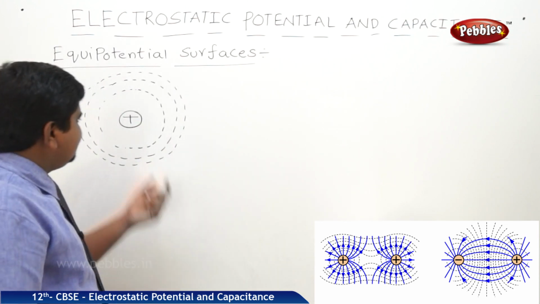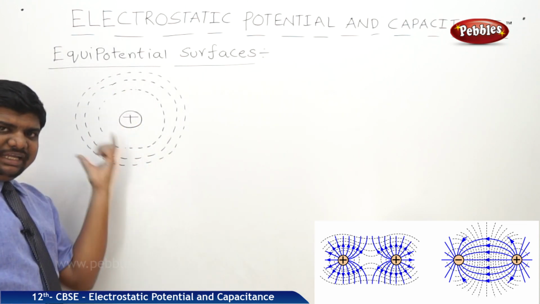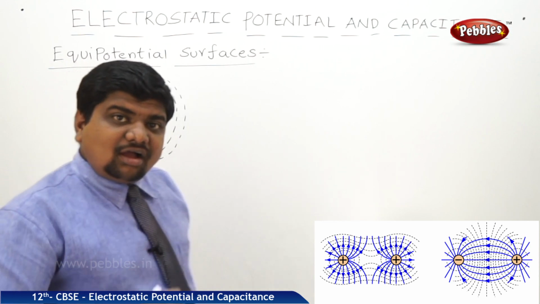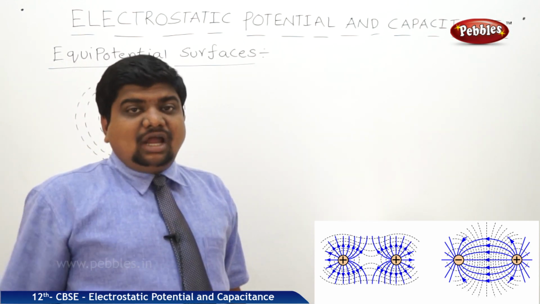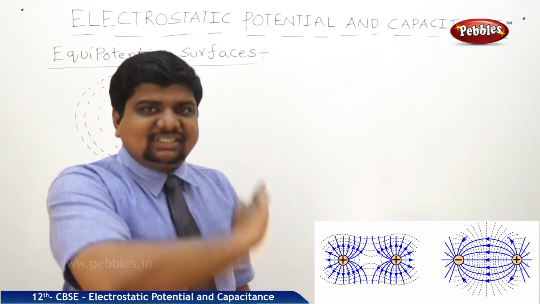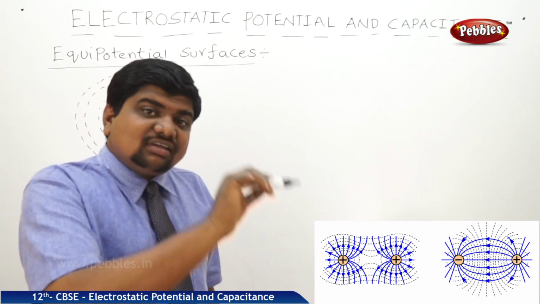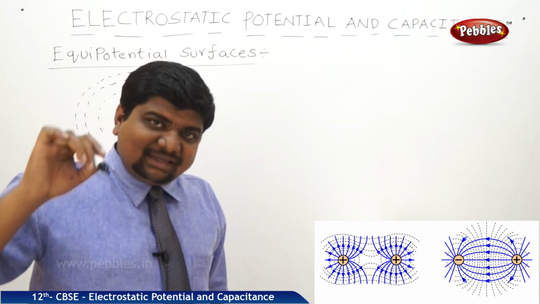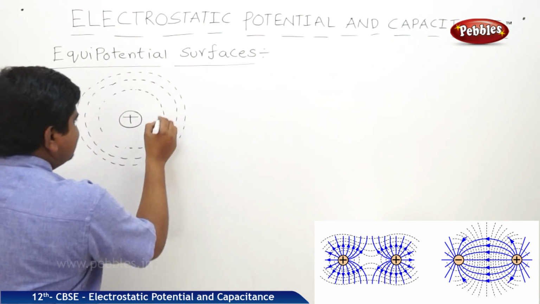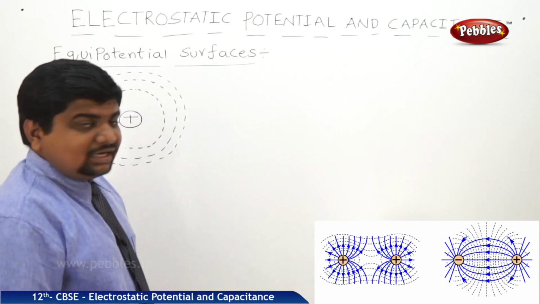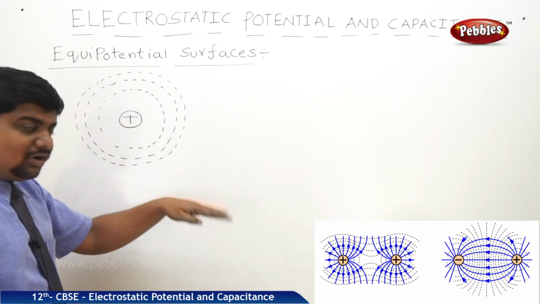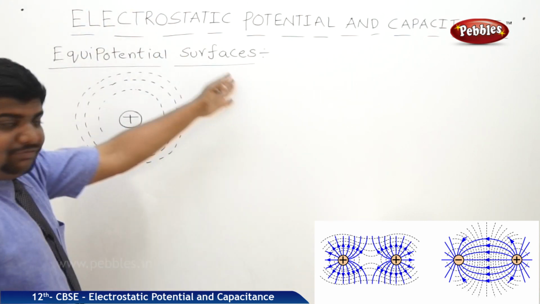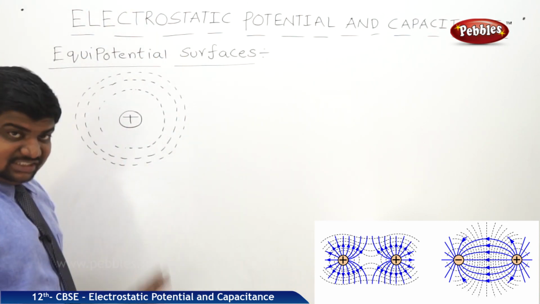So what is the meaning of that? If you place a charge, the locus of all the points containing the same potential creates the shape of a sphere, and a number of spheres are formed in the form of an electric field around a charge.